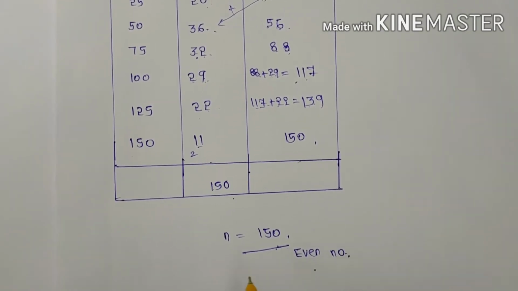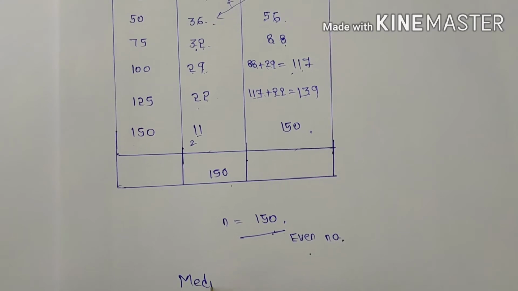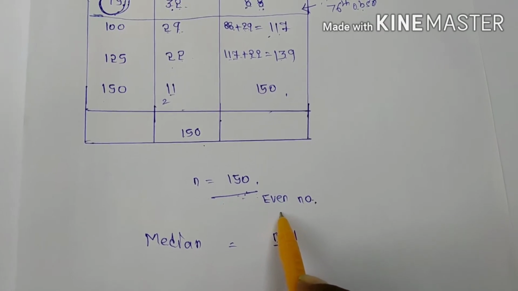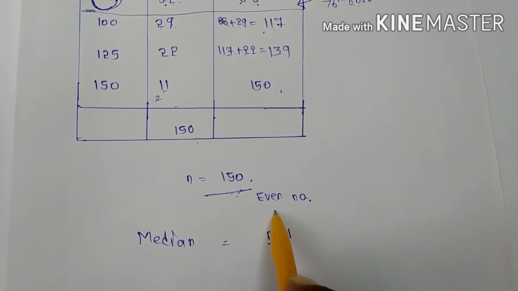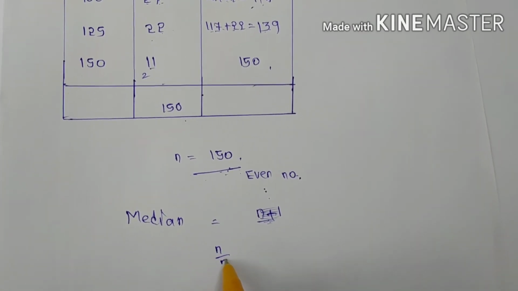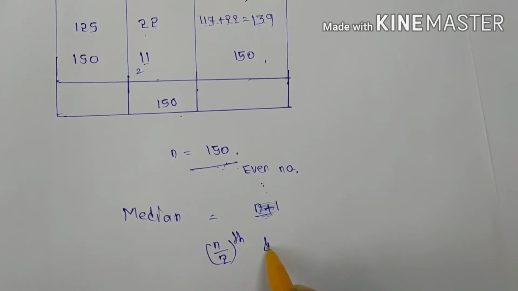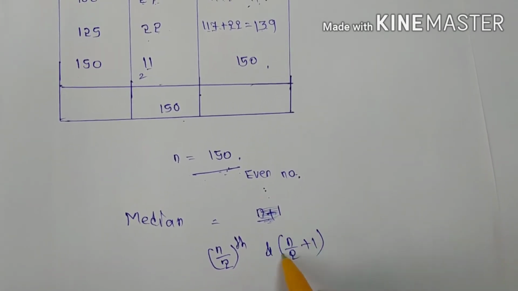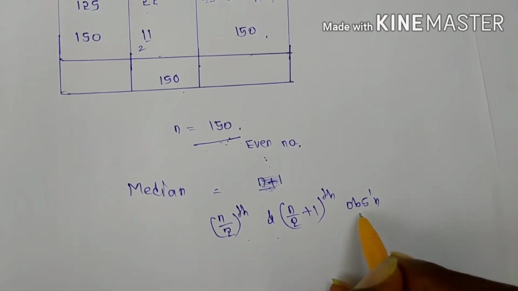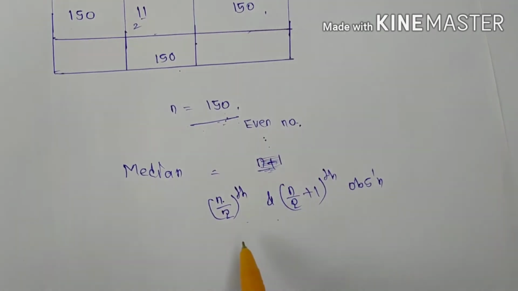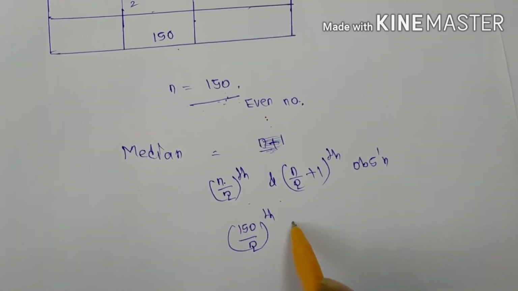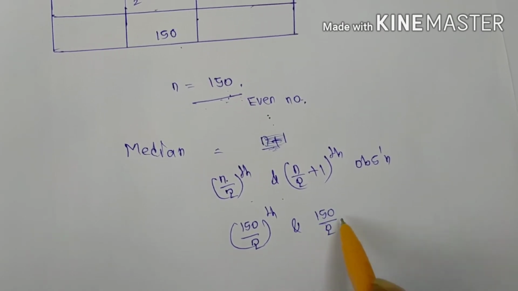So what is the formula of the median? Now you can see n is equal to 150. It is an even number. You have a formula for even numbers to find the median. You have to first find the n by 2 and n by 2 plus 1 observations. Here n means 150. So 150 by 2 and 150 by 2 plus 1 observations.